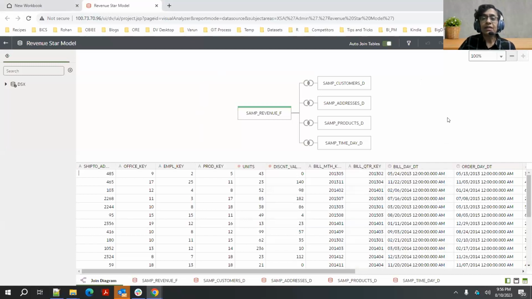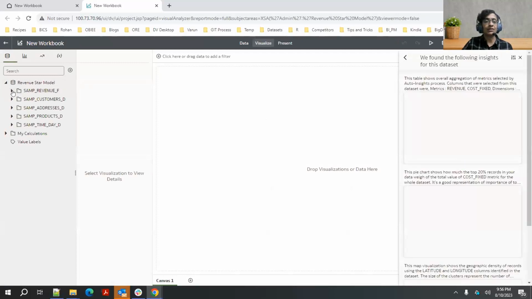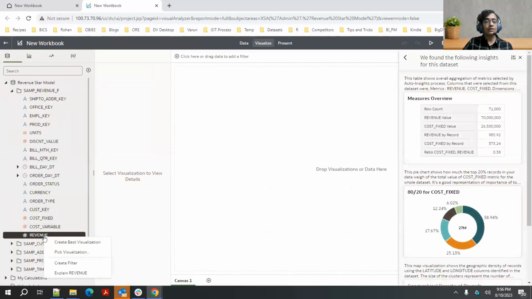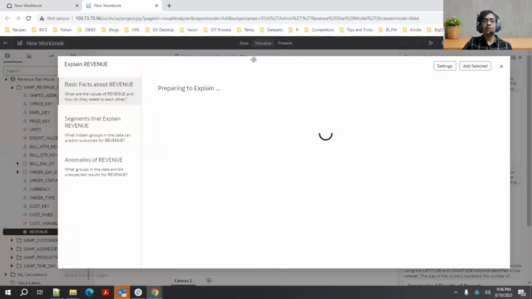So what you're seeing here is a classic star schema model. I have my fact table with 71K rows and a bunch of dimension tables, classic. Let me now click on create workbook so I can start using the explain feature. You may be familiar with explain, so some of this may be something that you've used earlier. I want to explain revenue, which is a metric in my fact table. So I click on explain, and this opens the explain page for me.